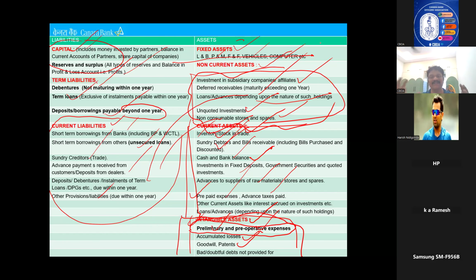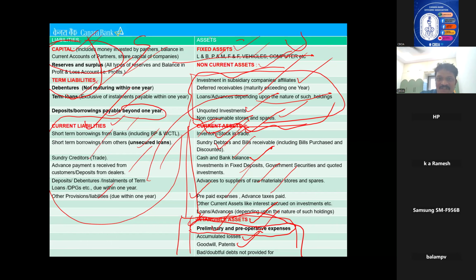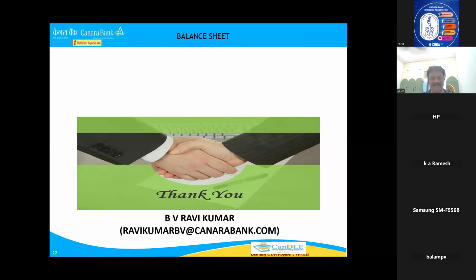These are the liabilities and assets. So assets are nothing but uses. Liabilities are nothing but sources. Capital and term loans are long-term sources. These are short-term sources. Coming to uses, fixed asset is a long-term use. Current asset is a short-term use. With understanding this, now you can answer any question that comes under balance sheet. This is what you should understand, the concept of balance sheet.